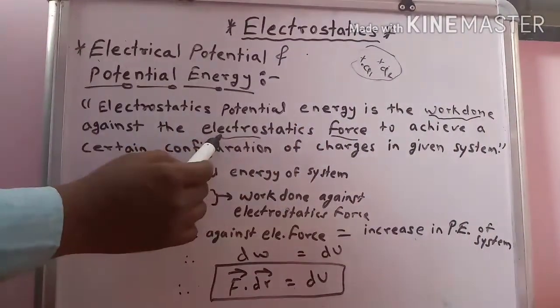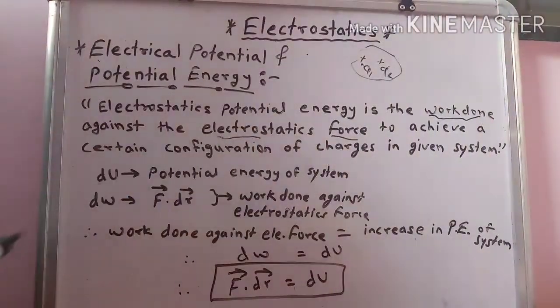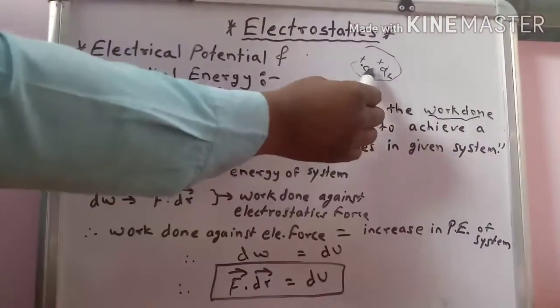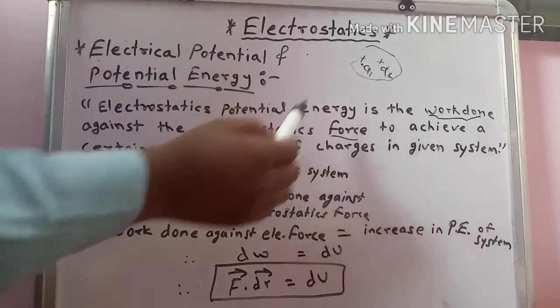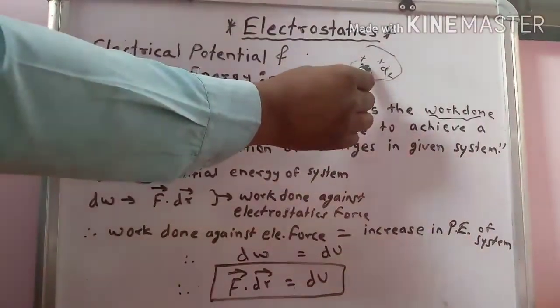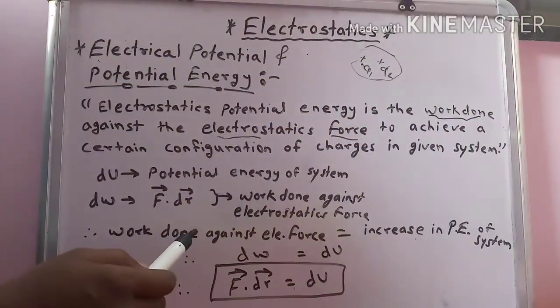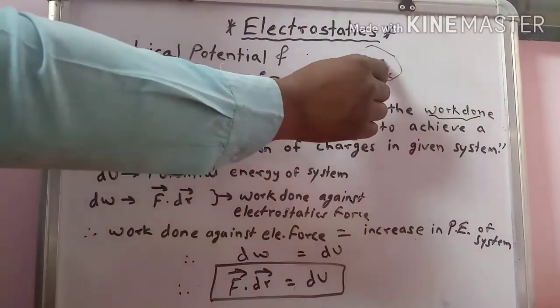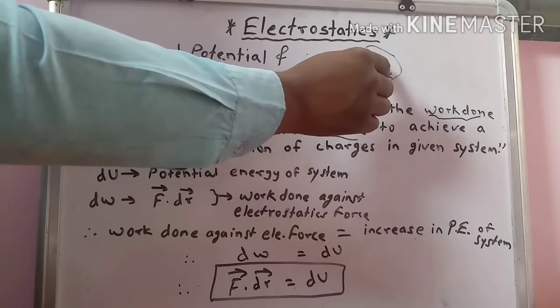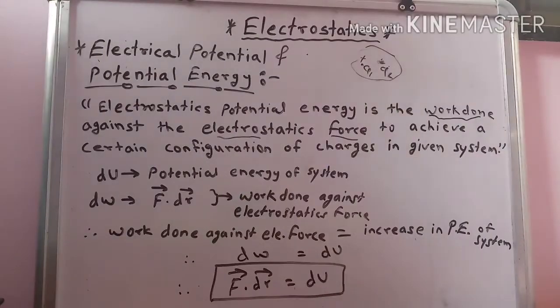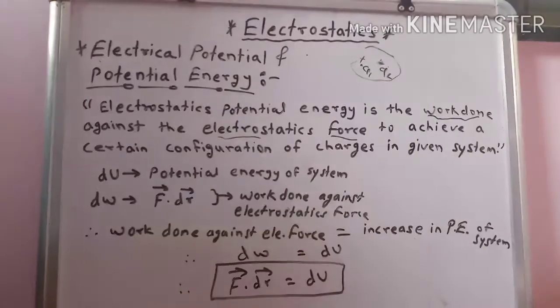We know that electrostatic force means the Coulomb force, which is a force of attraction or repulsion. When the charges are like, that is plus Q1 and plus Q2, a force of repulsion takes place. If one charge is positive and the other negative, then a force of attraction takes place between them.